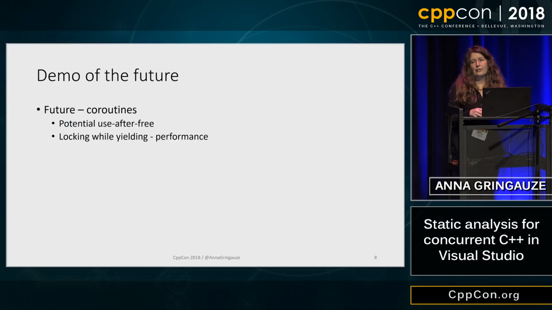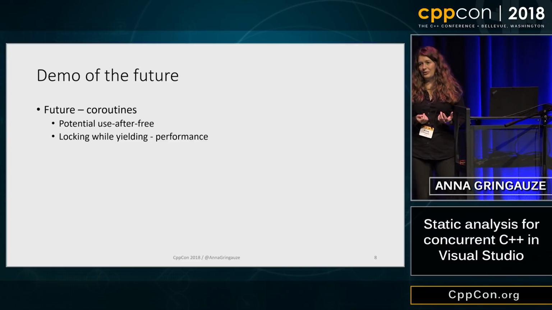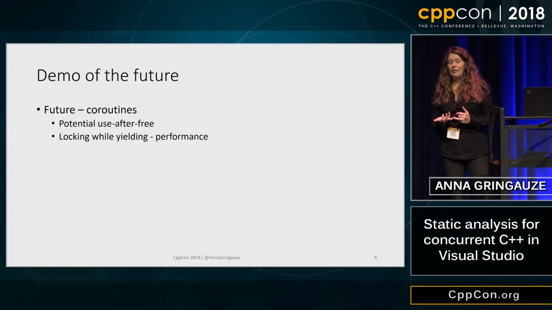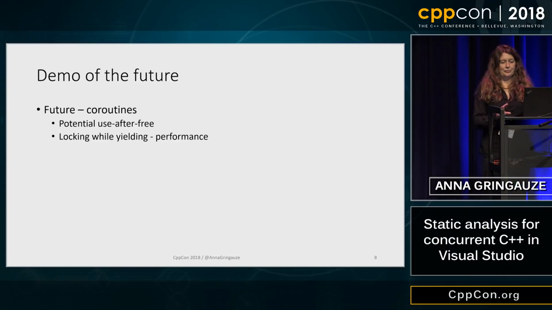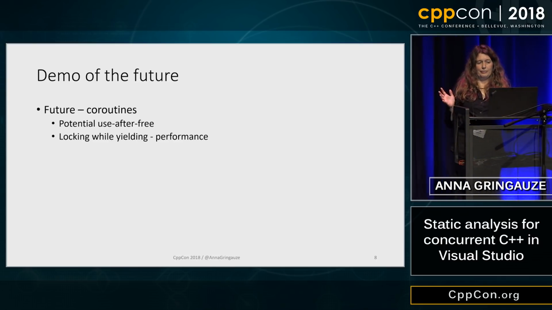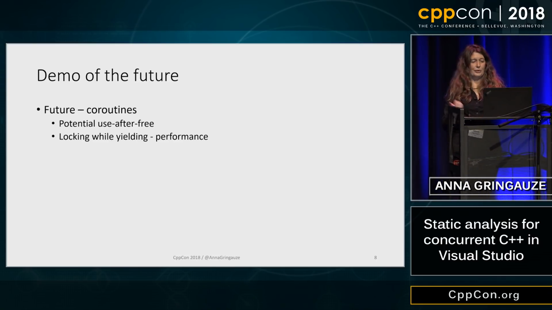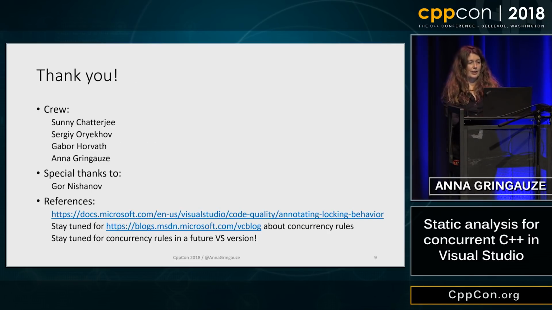So I've shown a small number of examples of coroutine misbehavior. We have many more situations in which they can go wrong. The checker takes care of them. I also showed you the demo of locking while yielding, which creates issues with performance and resource starvation. So thank you very much.